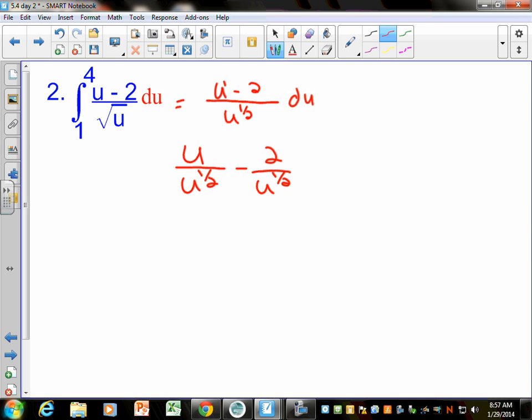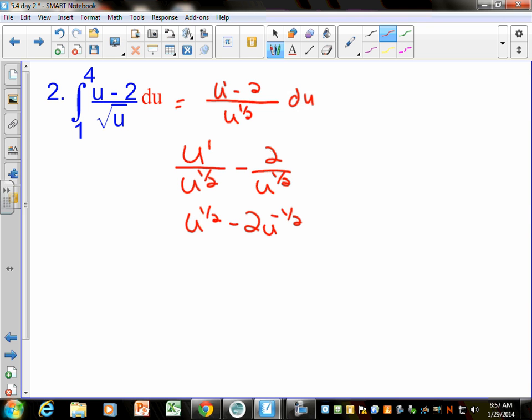Do you agree that that's true? And can't you just subtract exponents when you're dividing? And so that would be 1 minus 1/2 would be u to the 1/2. And you can't subtract that, but you could just bring it up and make that minus 2u to the negative 1/2.